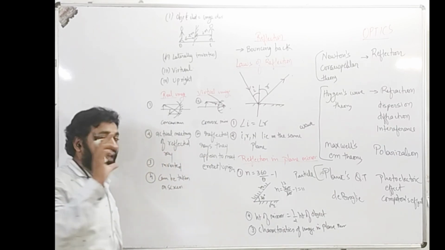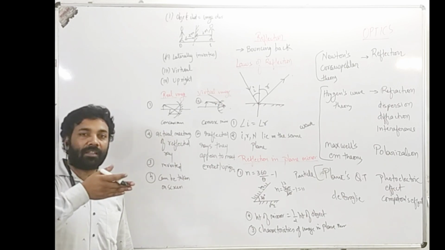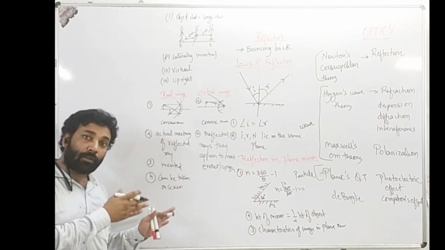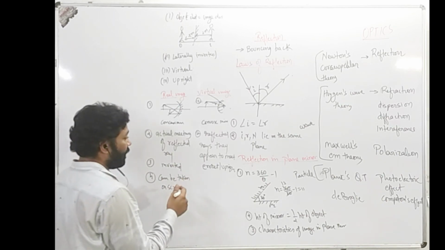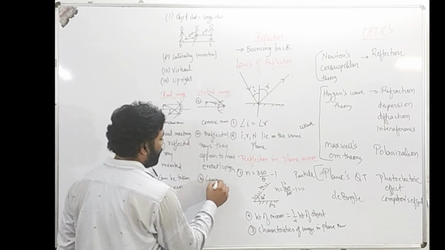An example is a camera, right? When you click a picture of someone, it gets set onto the film, or you can say it gets set onto the memory card, so it can be taken on screen. And the virtual images cannot be taken on screen.